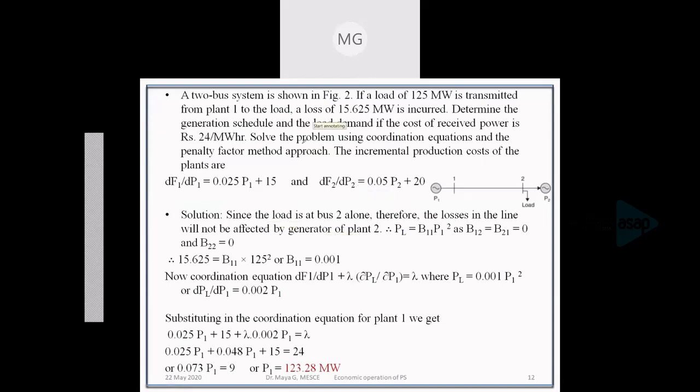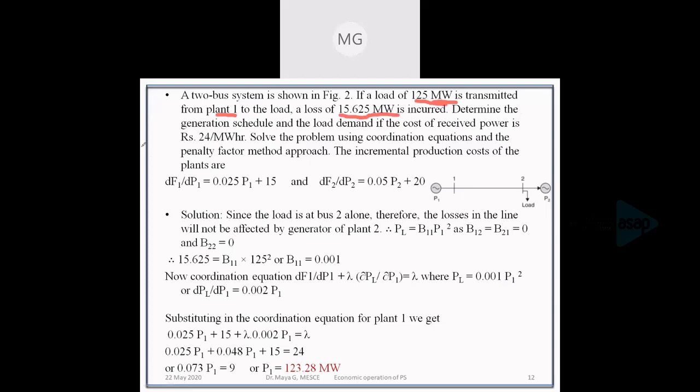The question is: a two-bus system as shown in the figure. If a load of 125 megawatt is transmitted from plant 1 to the load, a loss of 15.625 megawatt is incurred.